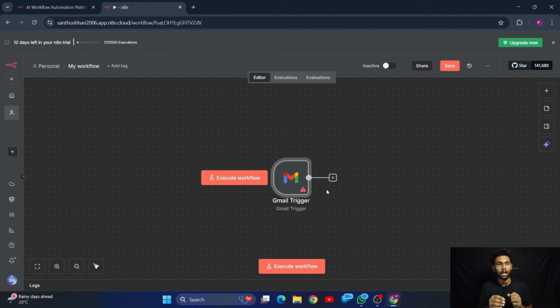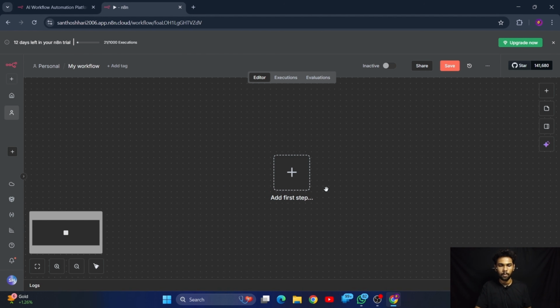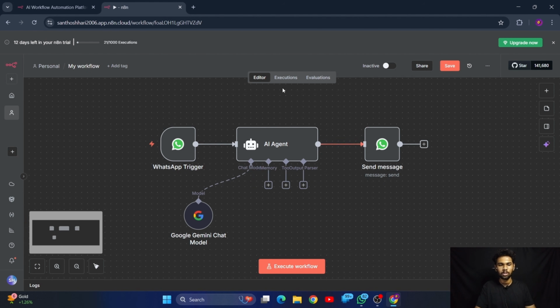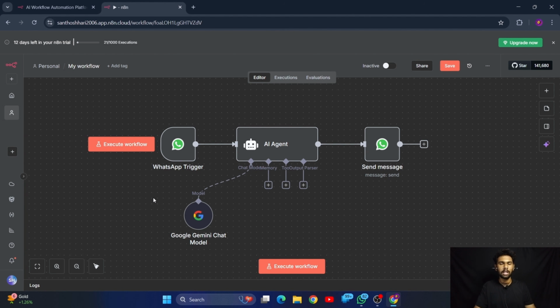In what tone the AI should reply, you can also explicitly define in the system messages that we have seen just before. So in the project section, we also are going to implement this same workflow, and then a Gmail responder also we are going to do.